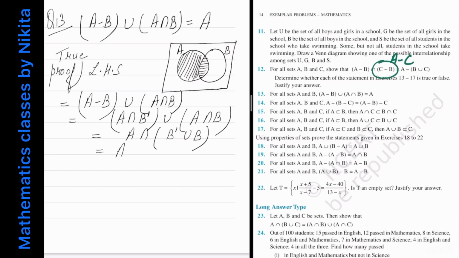Now what is B complement union B? This is equal to the universal set. So since B complement union B is equal to U, and what is A intersection U? It is equal to A, which is equal to RHS. So I have proved this.